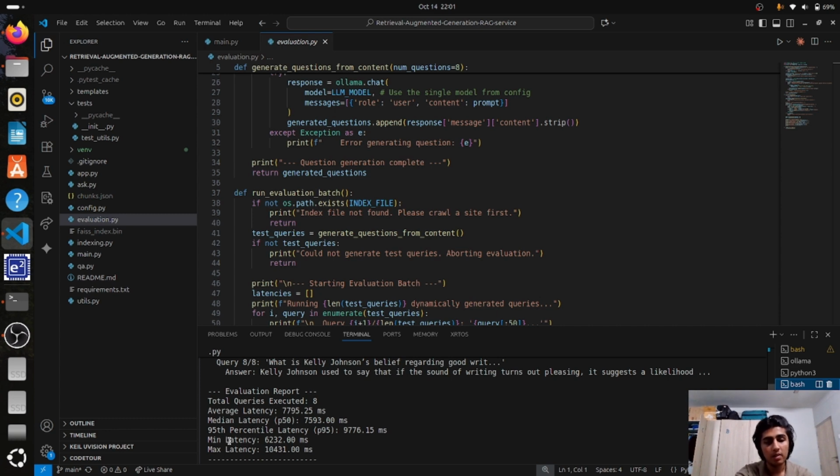In summary, this is a complete end-to-end RAG service featuring a polite web crawler, an advanced retrieval pipeline, robust safety guardrails, and a full evaluation suite.